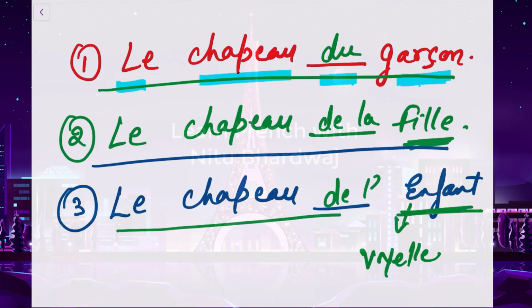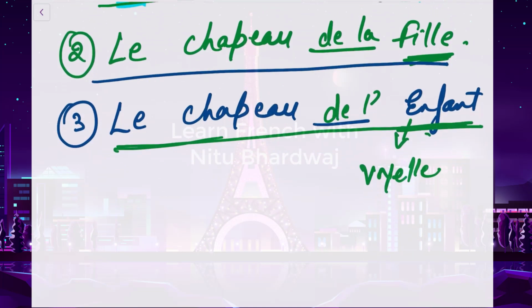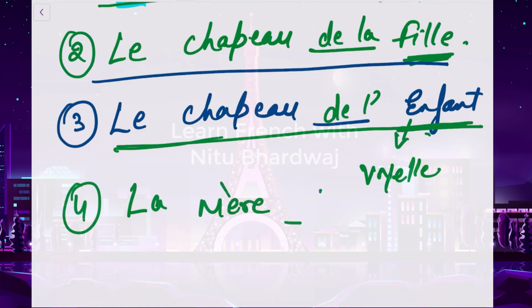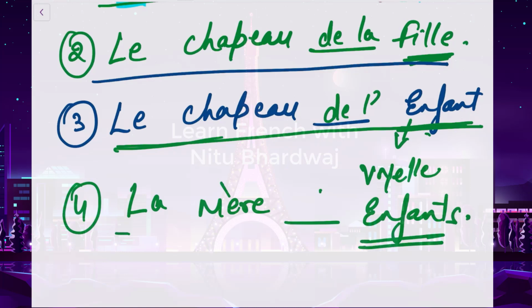Le chapeau de l'enfant, the hat of the child. Okay. Let's take the fourth example now. La mère, dash, enfant. La mère, dash, enfant. Okay. The mother of the children.